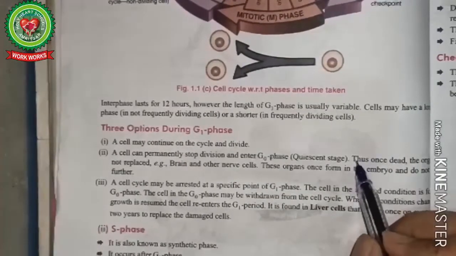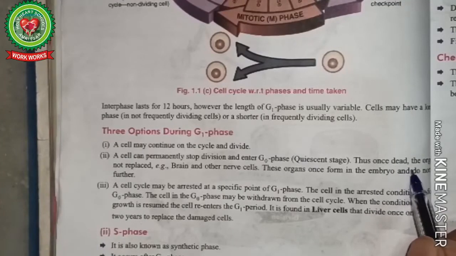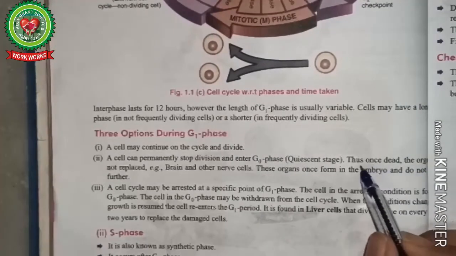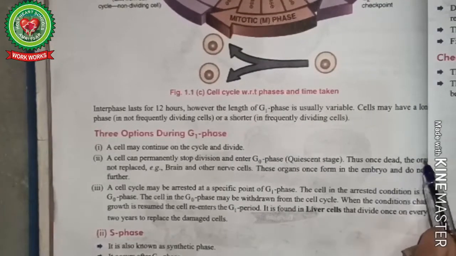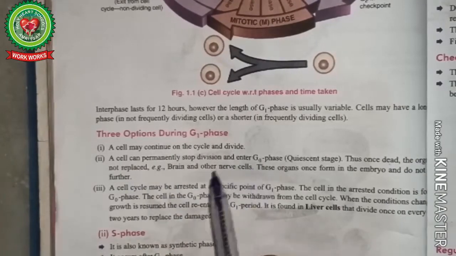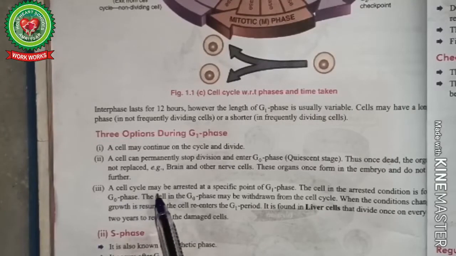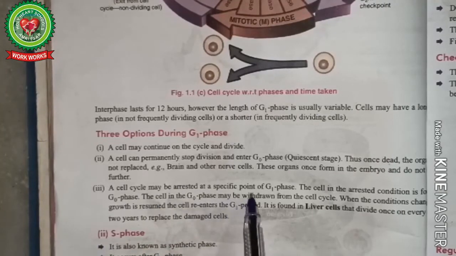Quiescent phase actually represents the phase in which a cell undergoes differentiation. Differentiation means it acquires a specific function and loses its ability to divide. So these kinds of cells, once dead, are not replaced anymore, for example, nerve cells. The next option for a cell is that the cell cycle may be arrested at a specific point of G1 phase.